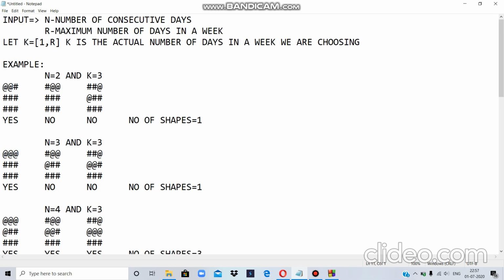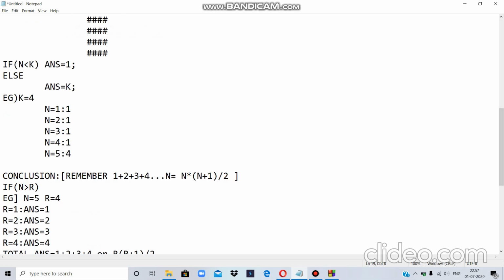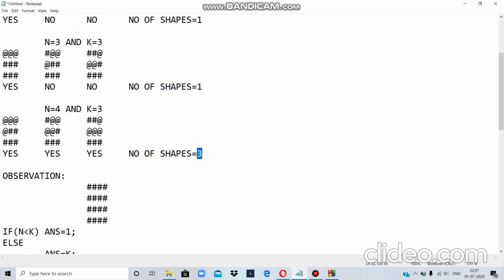Whereas if I get some n which is larger than k, then I can always move on to the next line also and get more distinct shapes, and valid as well. Now why is it 3? How will we know the number of shapes which we can get if my n is greater than k? So the answer to that question is simply that I can get k shapes only.